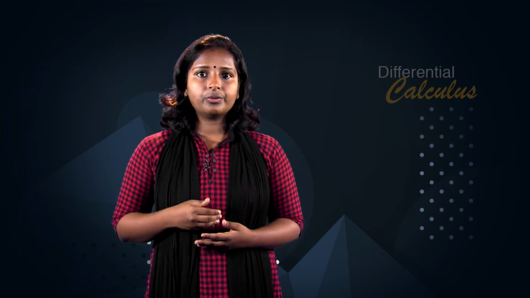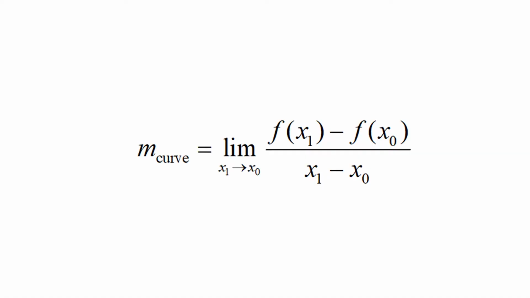Third, if the limit exists, take it as the slope of the curve at P, given by m_curve equal to the limit of (f(x1) − f(x0)) / (x1 − x0) as x1 approaches x0. Also define the tangent line, or simply tangent, to the curve at P to be the line through P with this slope. We remark that the tangent line to a plane curve at a given point is the straight line that just touches the curve at that point.